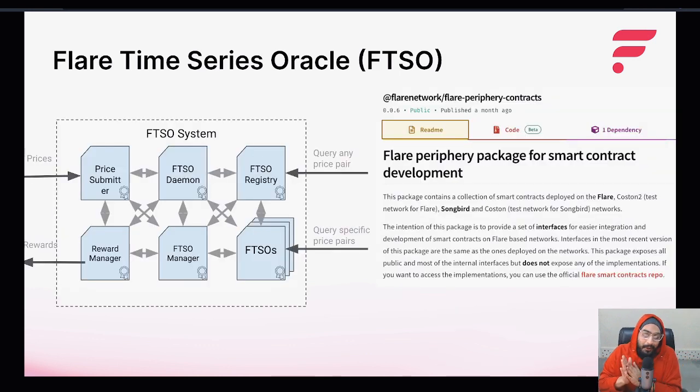Now let's talk about how to get the price information from the FTSO system. The FTSO system is a collection of smart contracts that are deployed on the Flare network. On the screen you can also see there are a bunch of smart contracts. So this FTSO system is basically a collection of those smart contracts. So we will use a Flare-provided library called the periphery package, which you can also see on the screen, and you will find the link to it in the description, that contains the necessary interfaces and mocks to interact with the FTSO system and can be used in the same way as we use libraries like the OpenZeppelin library.